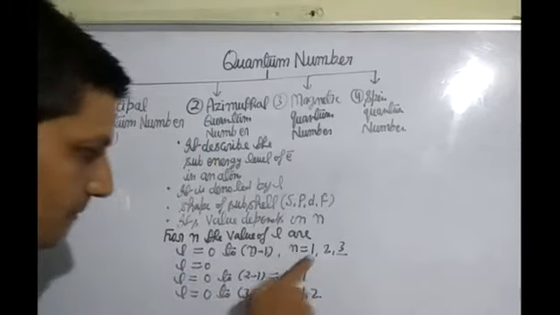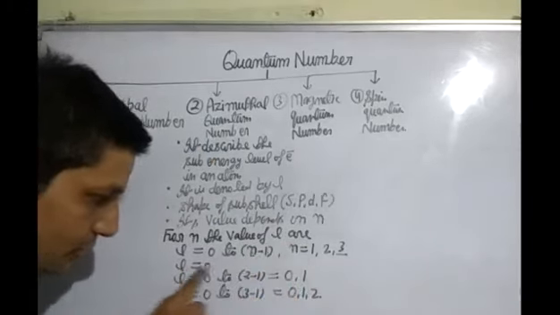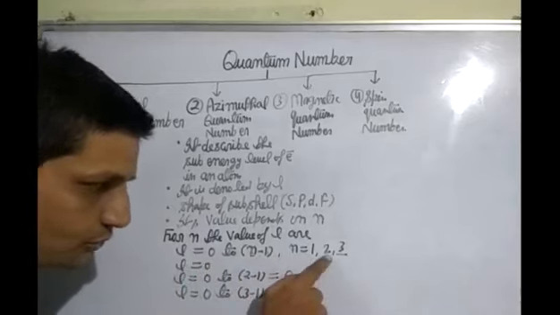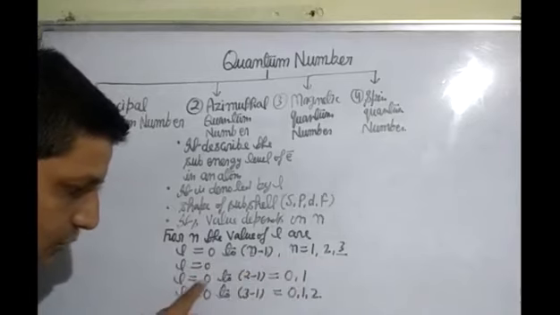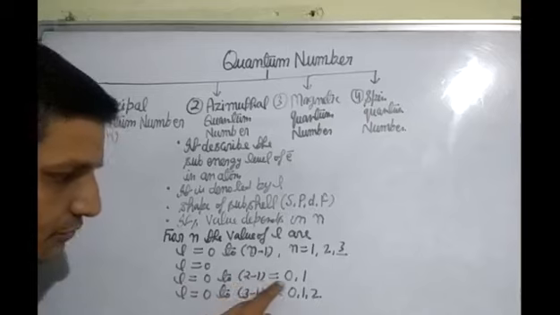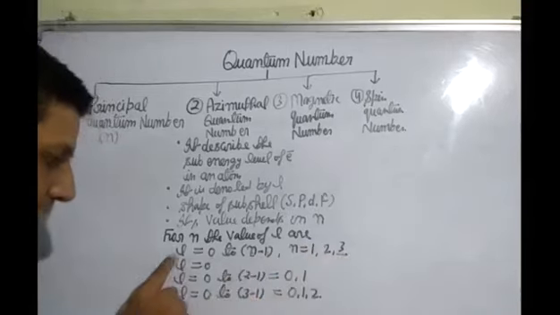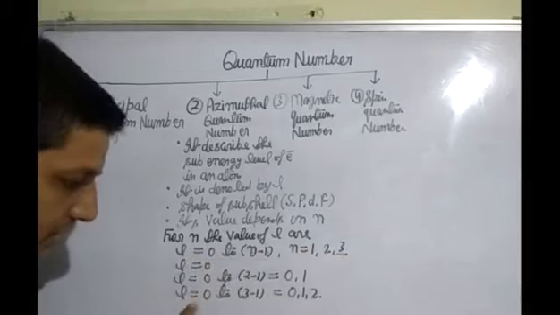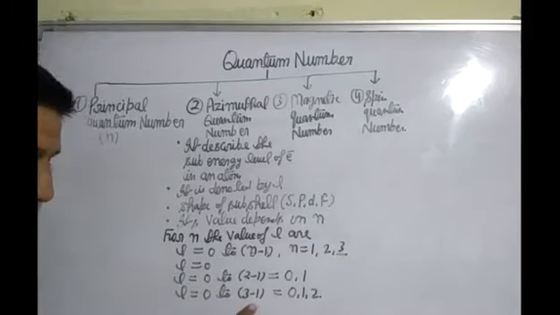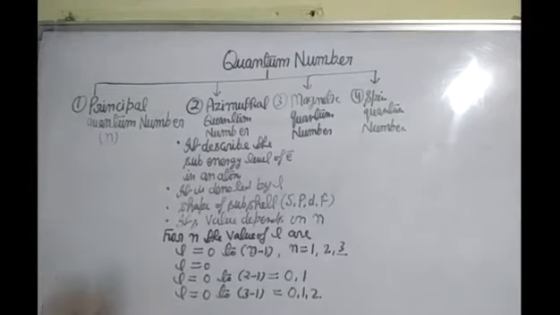If n is equal to 1, put 1 here, we get L is equal to 0. If n is equal to 2, put 2 here, we get L is equal to 0 to 2 minus 1, which is 0 to 1. Now n is equal to 3, put 3 here, we get L is equal to 0 to 3 minus 1, which is 0 to 2, means 0, 1, 2. Okay students, this is the azimuthal quantum number.